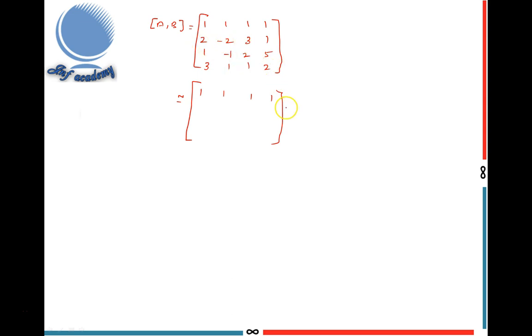First I convert this element, so R2 becomes R2 minus 2R1, multiplying R1 by 2. 2 minus 2 we get 0. So finally I got 0, minus 4, 1, minus 1. R3 becomes R3 minus R1.